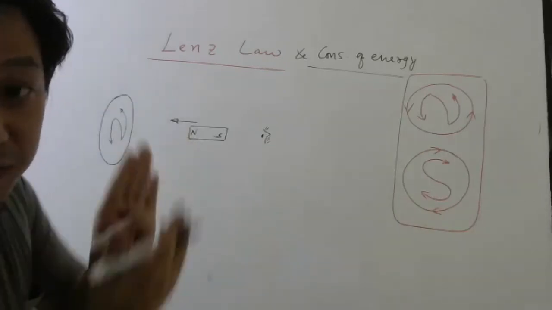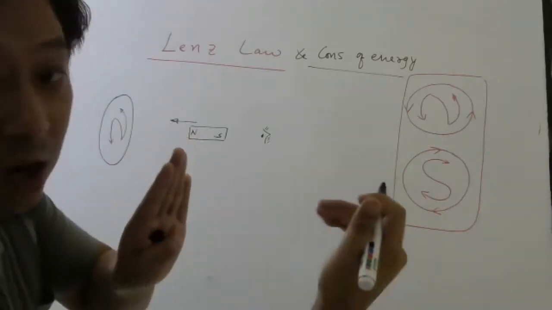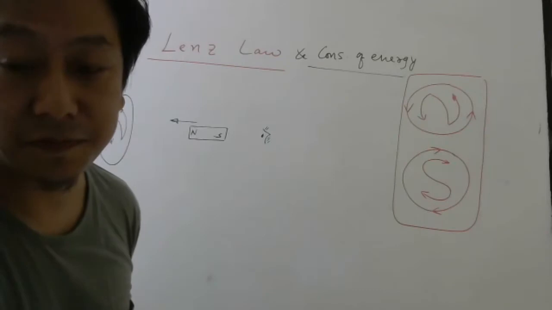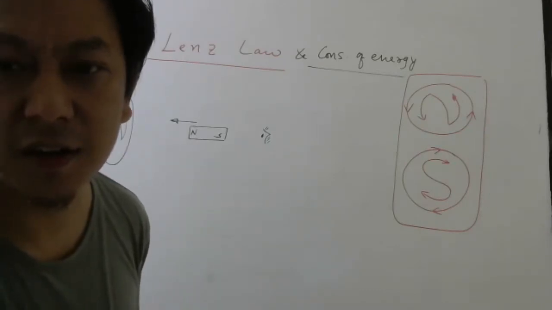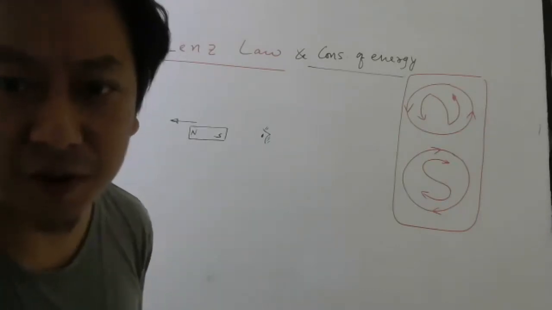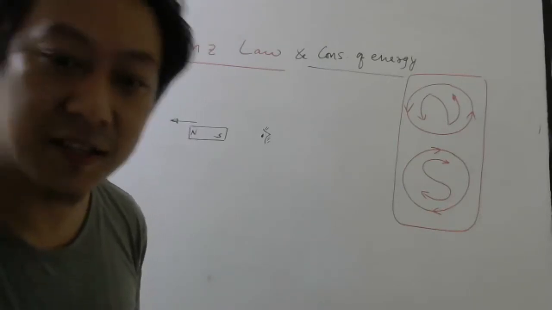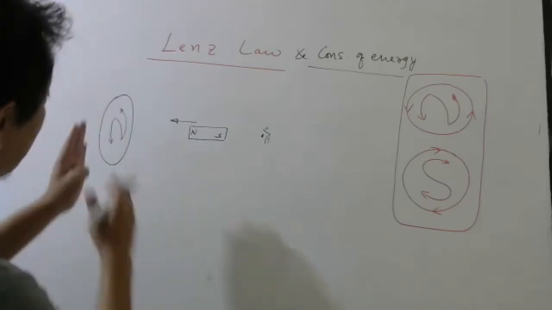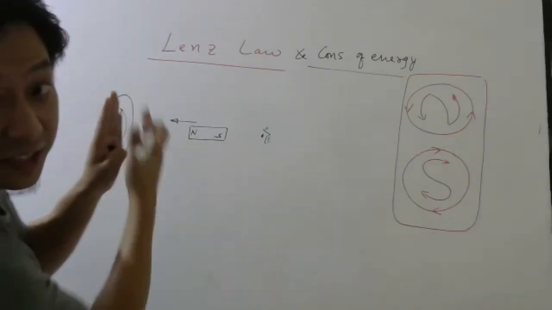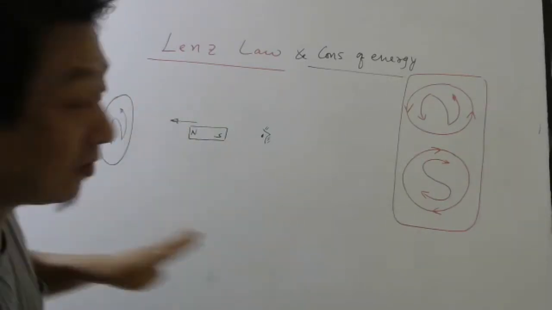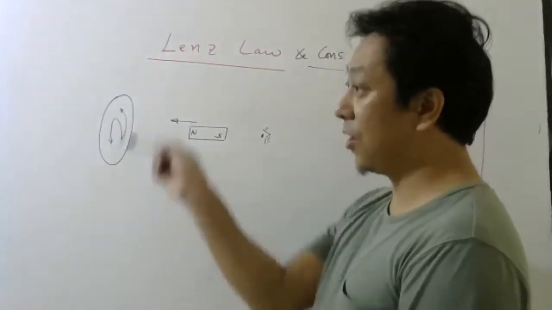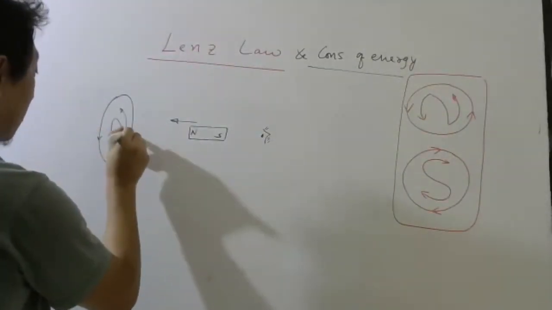Agree or not? If this side becomes north, this north will be repelled by north. North and north repel, you remember? North and north repel, north and south attract. South and south repel. So this face of the coil will behave like a north pole, which means when you see from here, current will flow anti-clockwise.